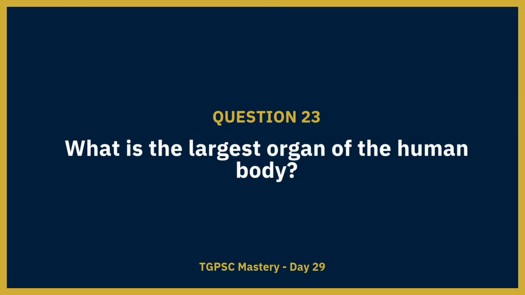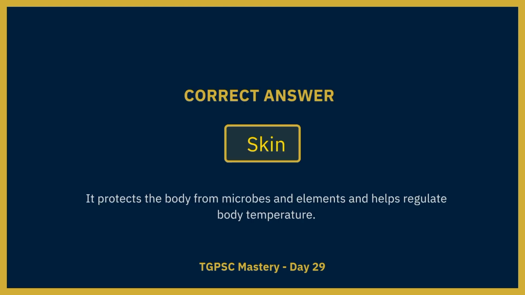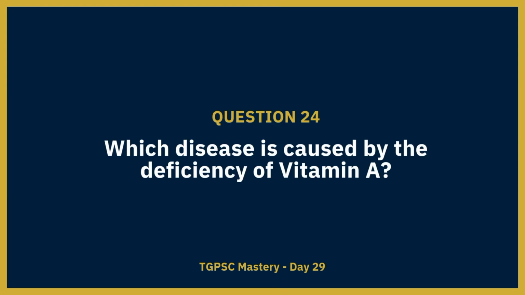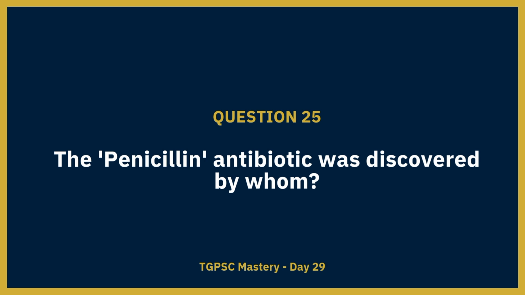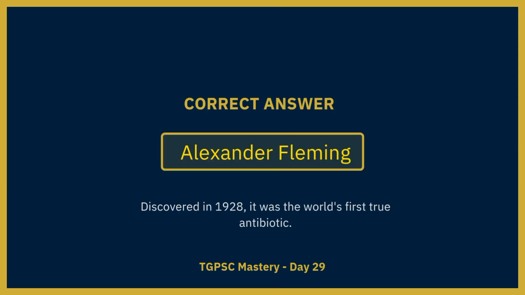What is the largest organ of the human body? The correct answer is skin. Which disease is caused by the deficiency of vitamin A? The correct answer is night blindness. The penicillin antibiotic was discovered by whom? The correct answer is Alexander Fleming.